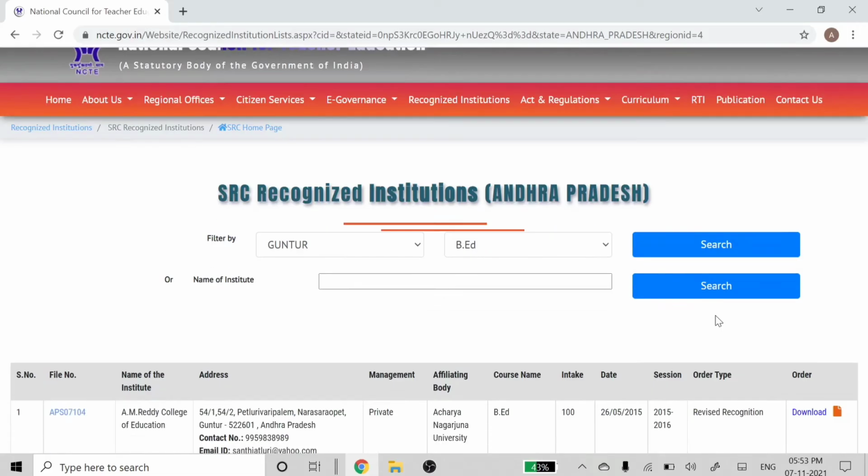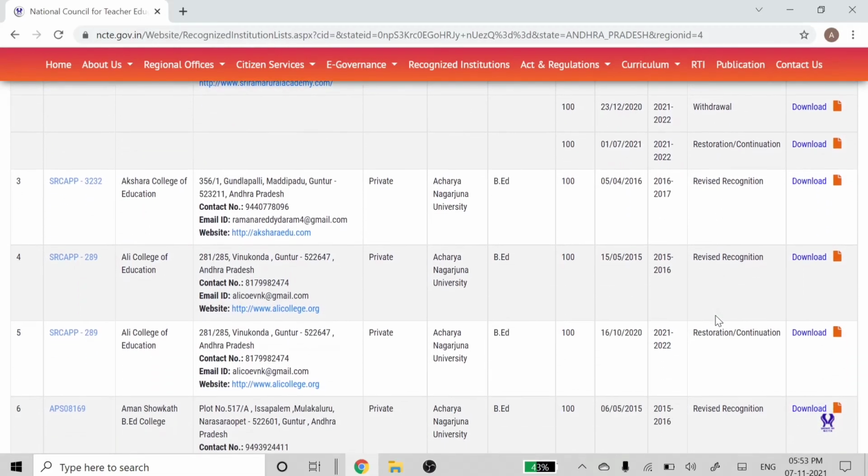Another doubt: a lot of students are not able to download this PDF. It shows an error, and then they think that the college doesn't have the NCTE affiliation. Actually, it's not like that. There is some server issue. Always, this file number is very important. With this file number, the college has the registration in the NCTE regional committee. So I think all your doubts are clear now.